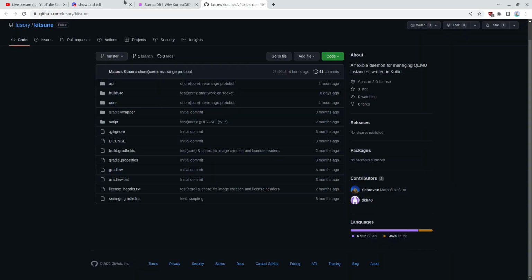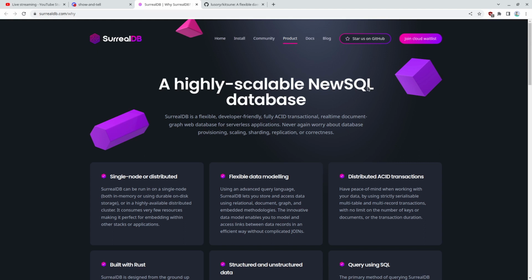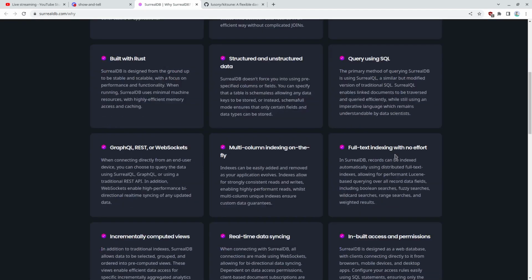This SurrealDB looks cool. NewSQL. That's an interesting word. I've never seen that before. ACID transactional real-time document graph web database for serverless applications. Huh. Built with Rust. What does NewSQL mean?